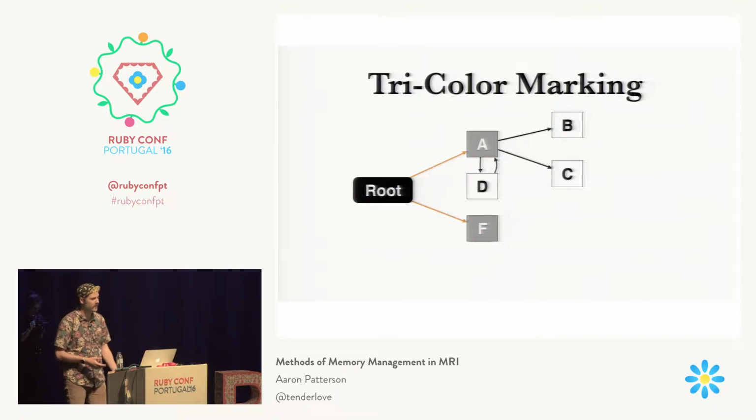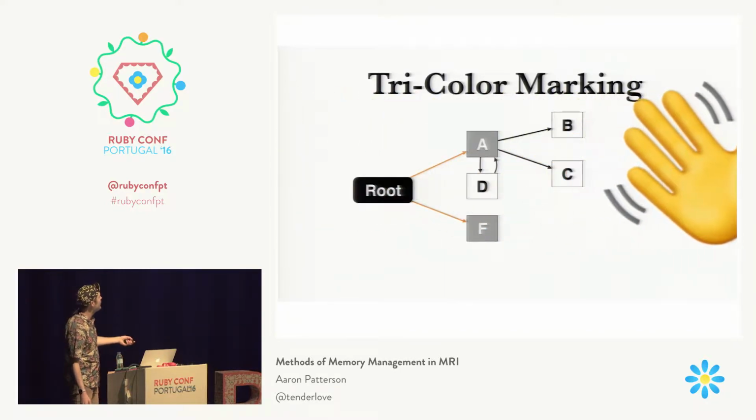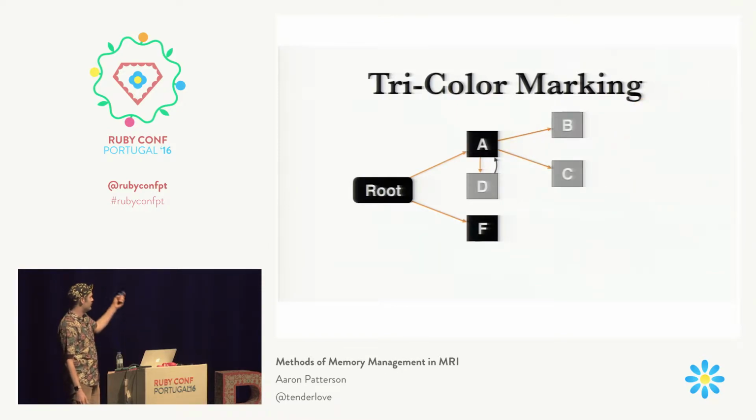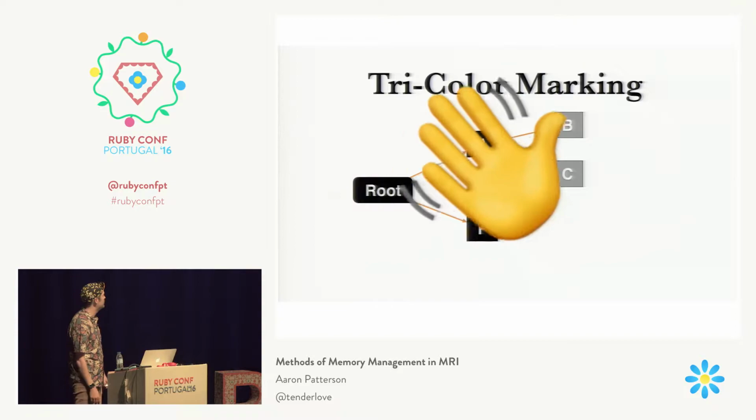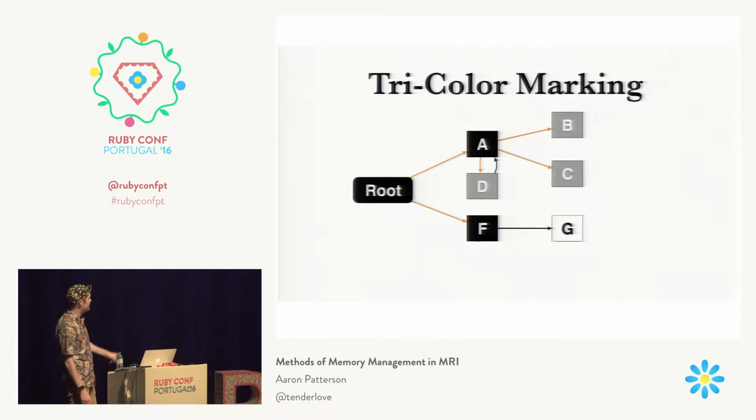a tree that looks like this, hand wave happens, your program runs, and somehow the GC runs, and A and F get marked as black. Then your program runs again, and F somehow allocates a new object. So it does it through some way. We don't know how, but it does, hand wave. It allocates a new object, so it points at G.